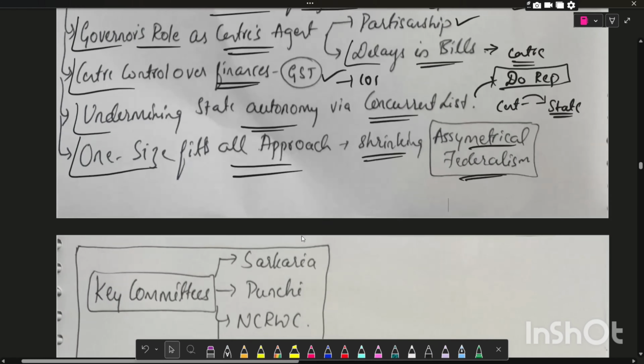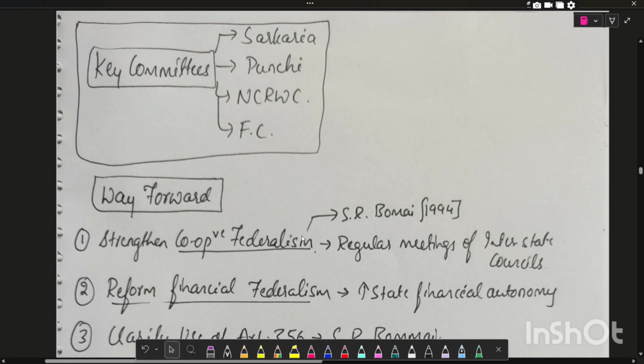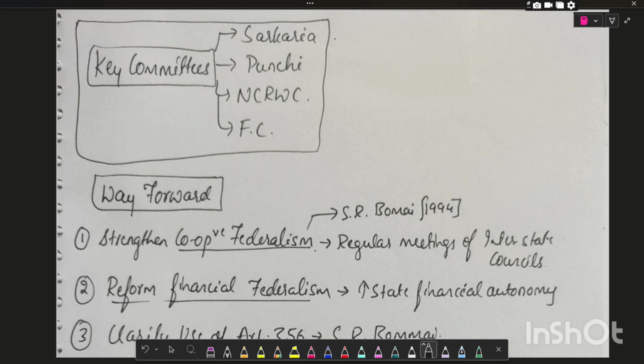Next, we will see what key committees you can mention in your answer while writing on federalism: the Sarkaria Commission, Punchhi Commission, NCRWC, that is the National Commission to Review the Working of the Constitution, and the Finance Commission. You can mention the key recommendations of these committees, and we will see what we can write in the way forward.